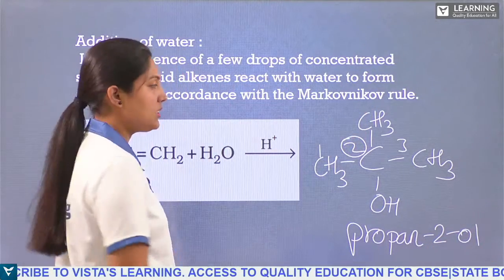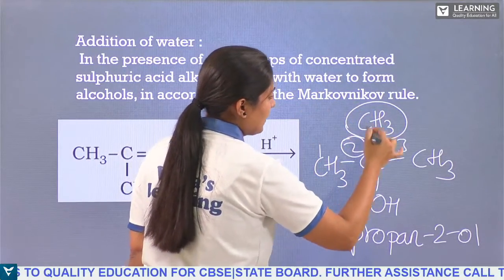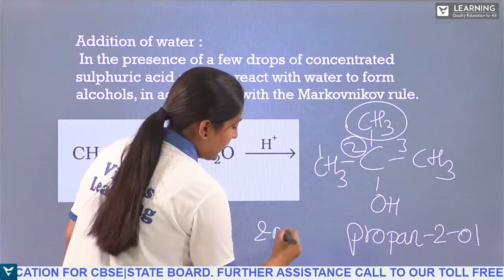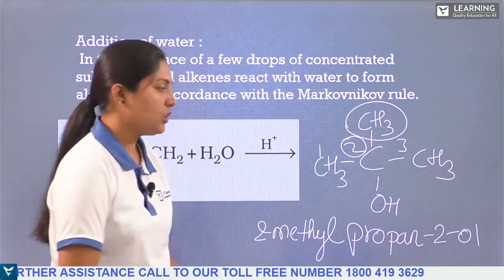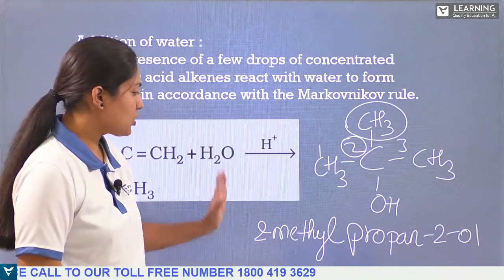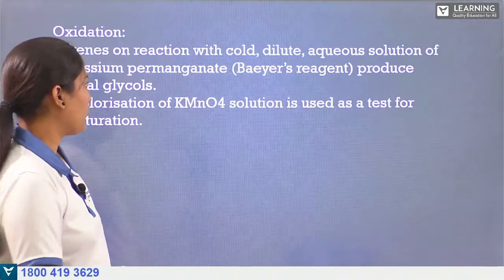And it is not finished, we have one more substituent or branch here, so it will be 2-methyl. So 2-methylpropan-2-ol is the name for this substance.